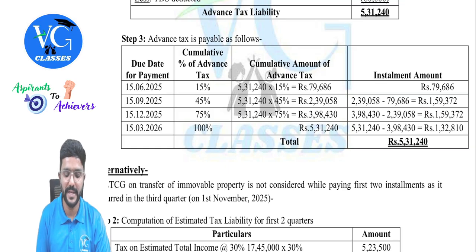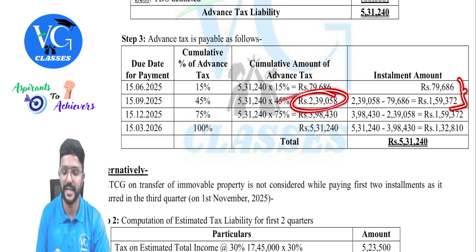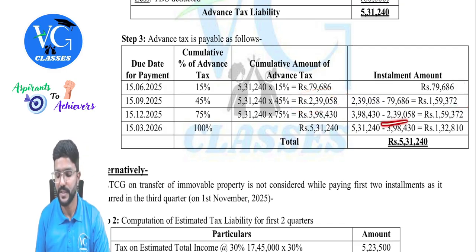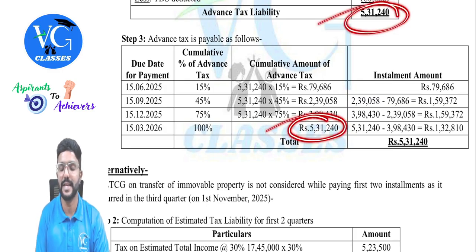Same way, third installment is up to 75%. 75% of 5,31,240 comes to 3,98,430 minus whatever he has already paid in the first two installments, deducted. So reduce it. Remaining you pay as an installment amount. Same way, the last installment, 100% of advance tax liability.